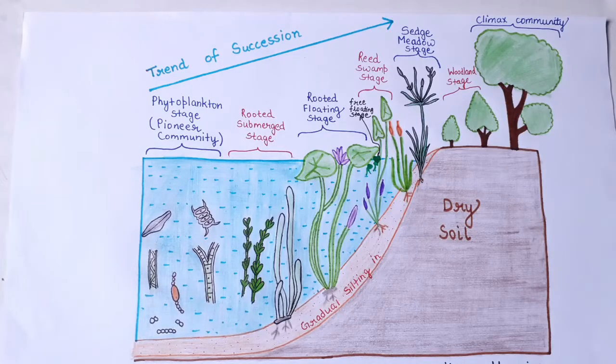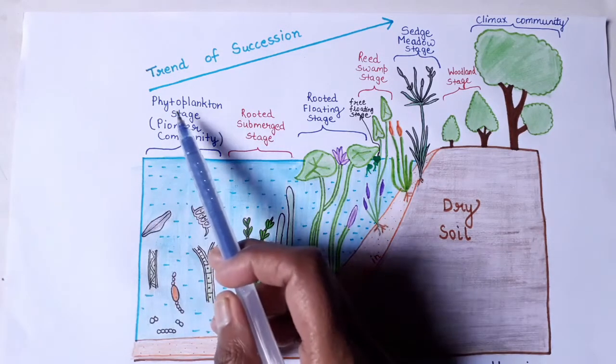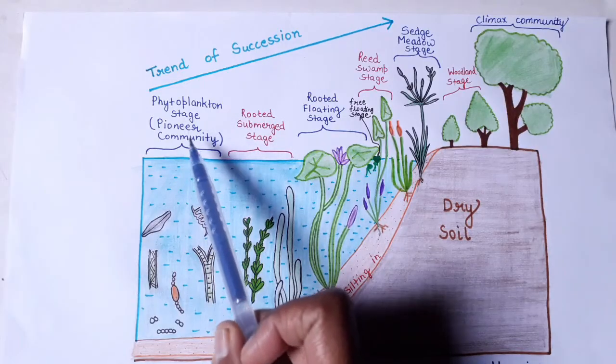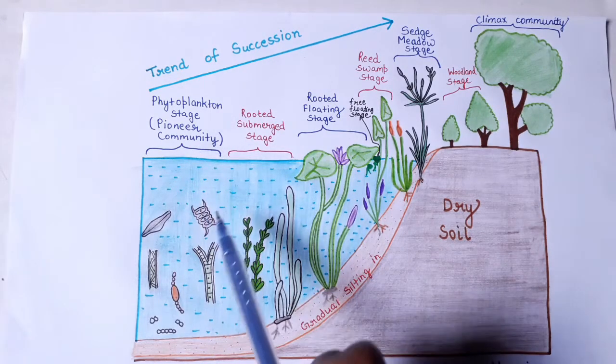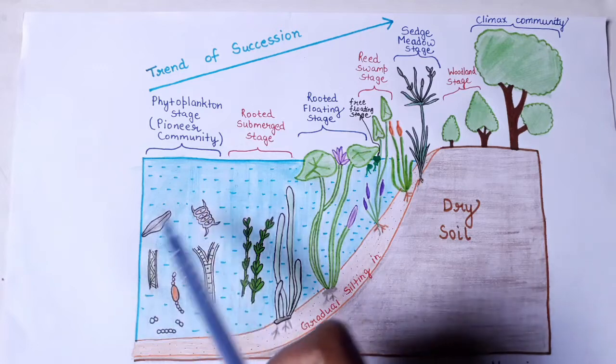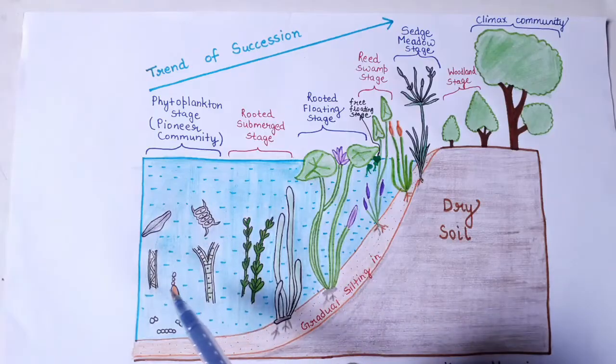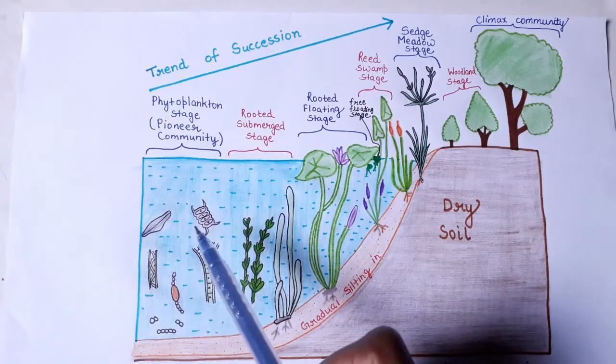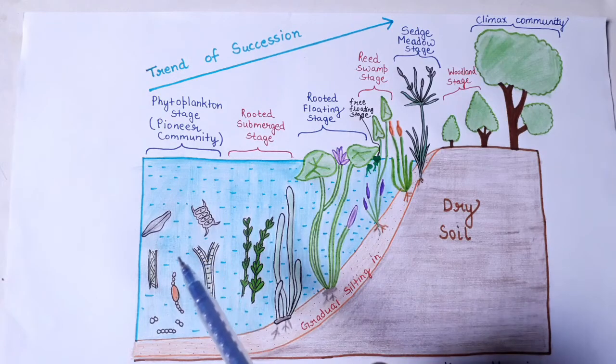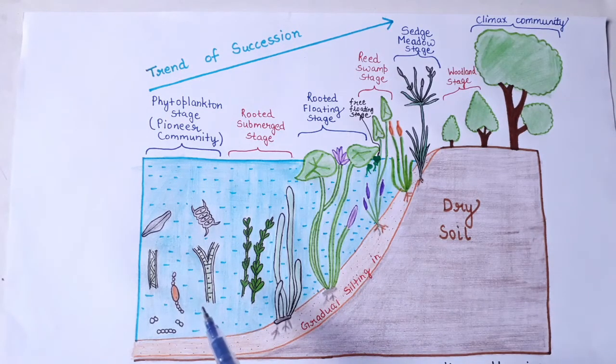If you look at the diagram, the first stage here is the phytoplankton stage, that is regarded as the pioneer community, and in this stage there are the algal members of the family Cyanophyceae, Chlorophyceae and Bacillariophyceae. These phytoplanktons will grow and multiply at a larger rate, and when they die they will lead to the formation of organic matter, and they will contribute to a layer of mud which gets deposited at the bottom of the pond, and this soft layer of mud is suitable for the growth of other plants in the later stages.